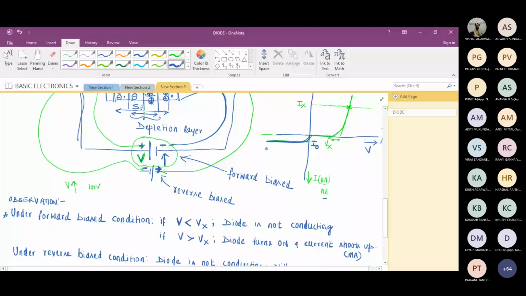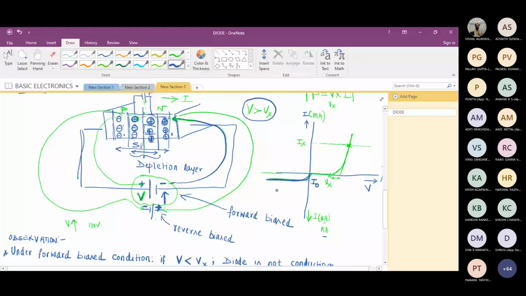Now, let me put a question. Under reverse bias condition, can we increase the voltage to any value? Can we raise the voltage to any value? You can see here the current remains almost constant and the current is also very less. So can I keep increasing the reverse potential value V?